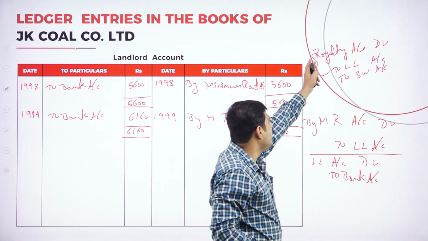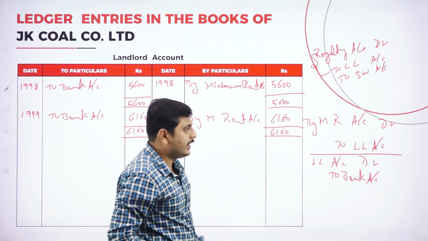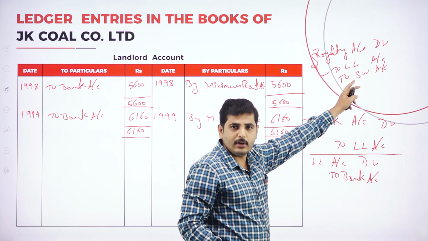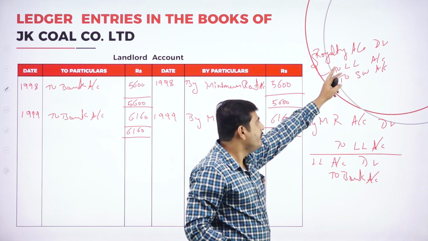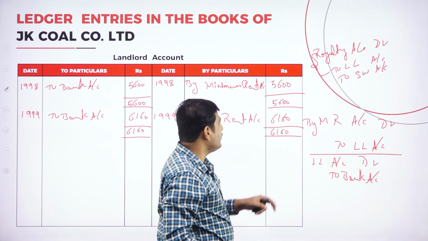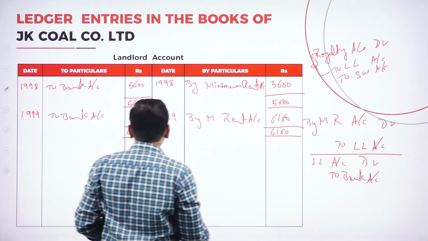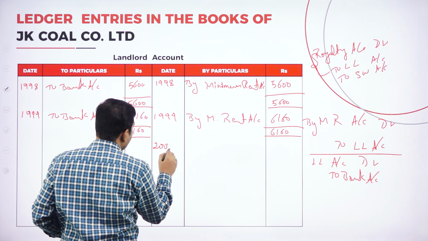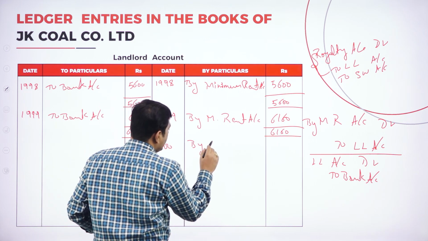Now, royalty account to landlord account. So it is by royalty to landlord. In the royalty account, we should write landlord account. In the landlord account, we should write royalty account. That means by royalty account, in 2000, by royalty account.